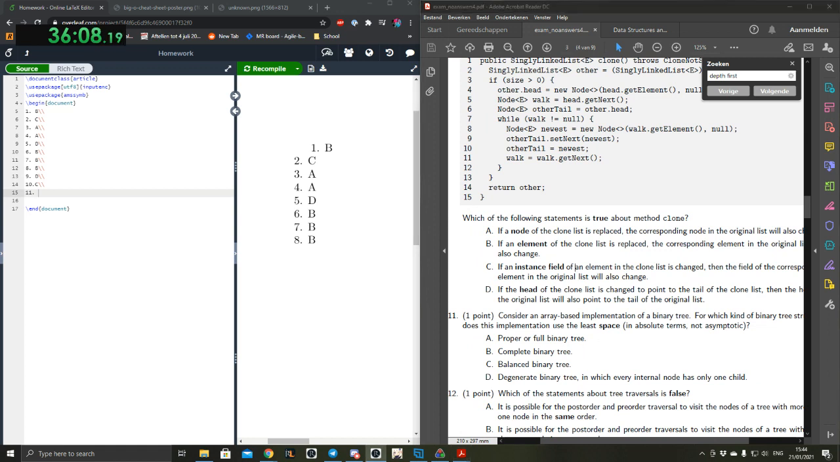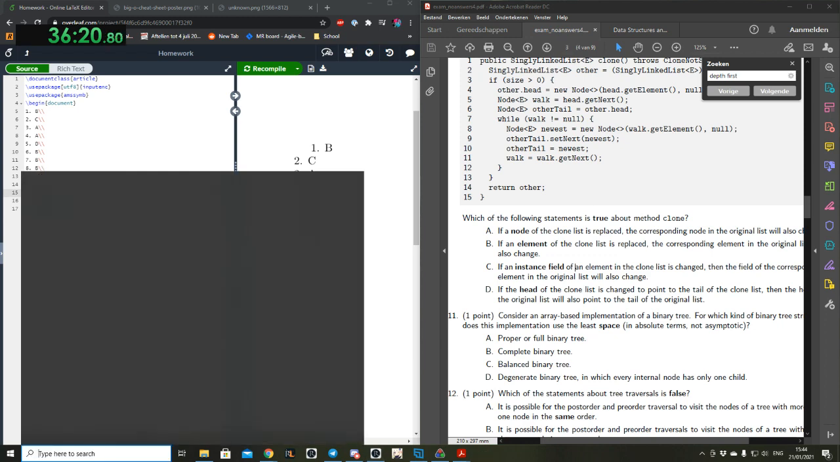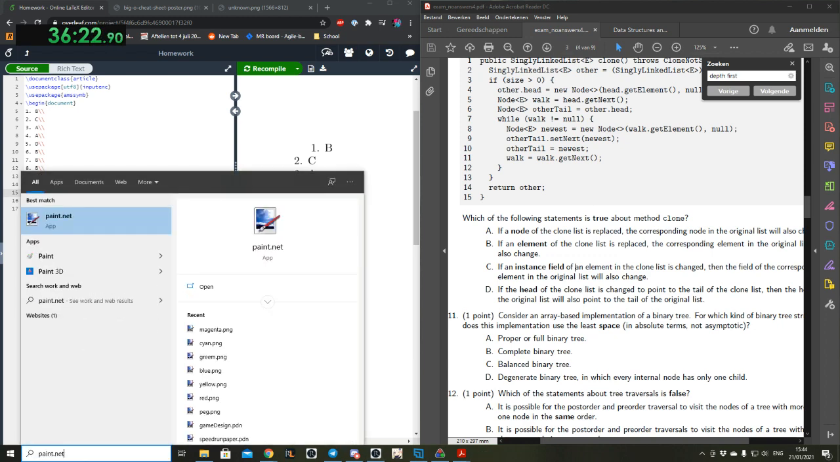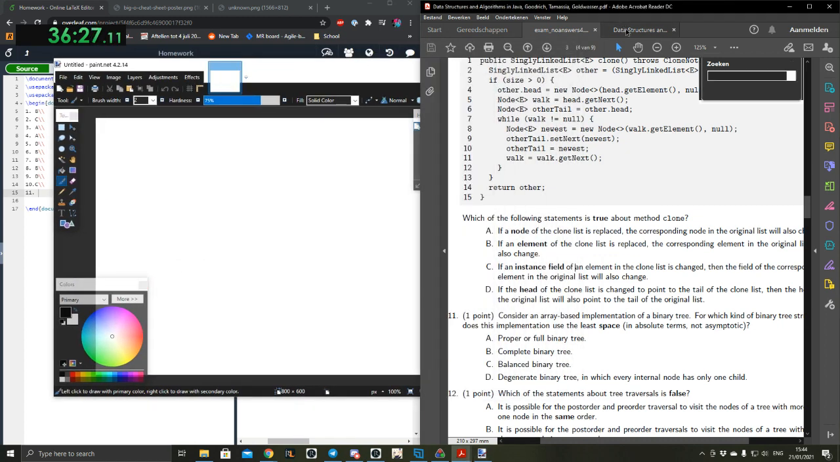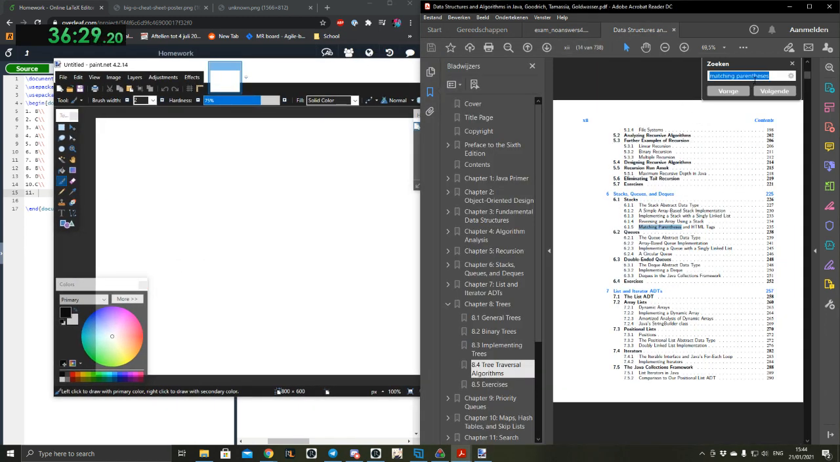Well, I don't know if you guys remember the array-based implementations of binary trees. Oh, I'm going to bust out the good old paint.net. Can you go to the book and show the definitions of proper and complete and so on?